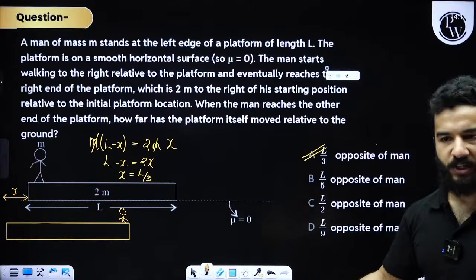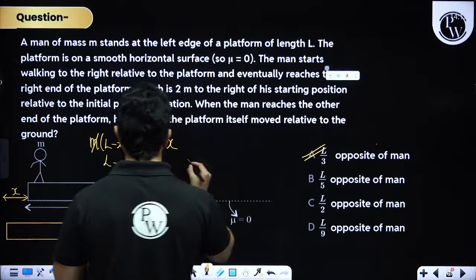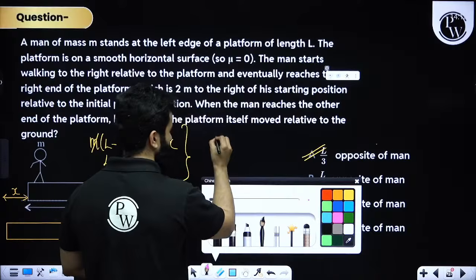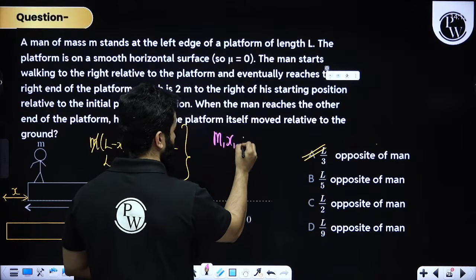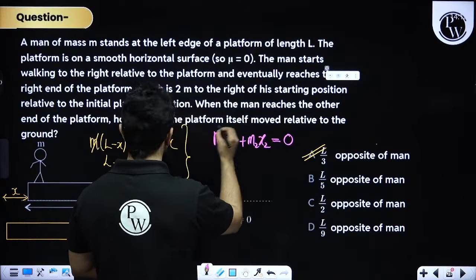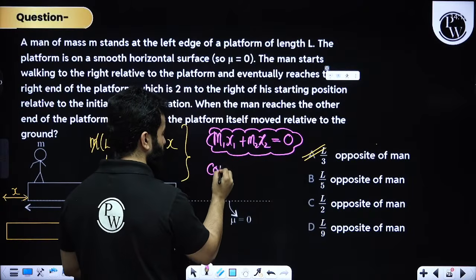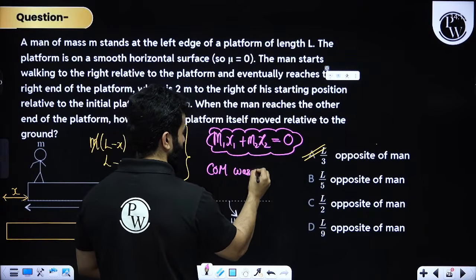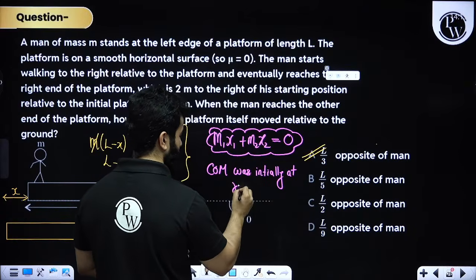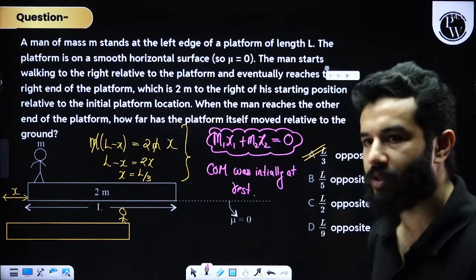This is the displacement method. The concept is the same. Why are we doing this? The concept is, my dear friends, if anyone has any doubt in this, we are basically saying that m1 x1 plus m2 x2 and so on must be equal to 0, for a simple reason that the center of mass was initially at rest. Clear?